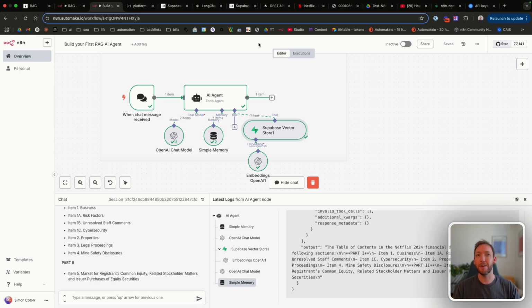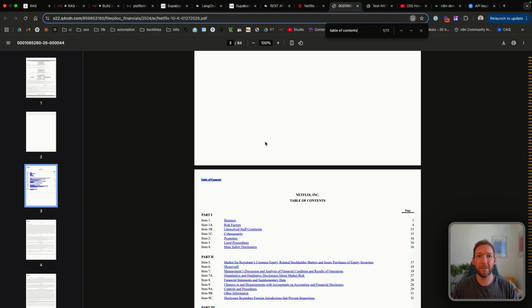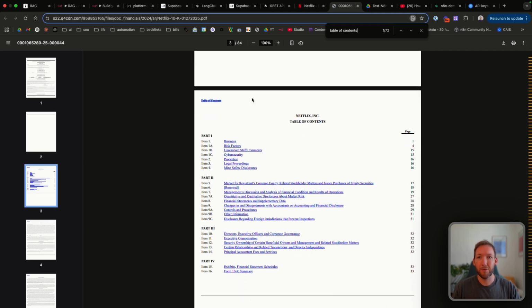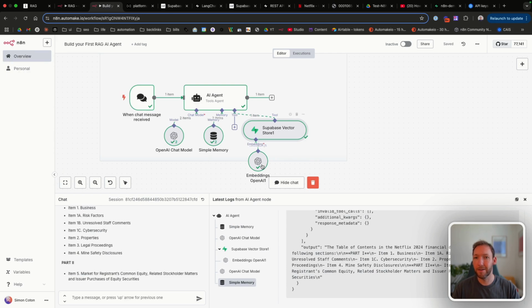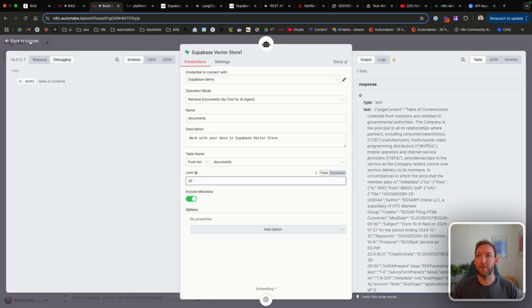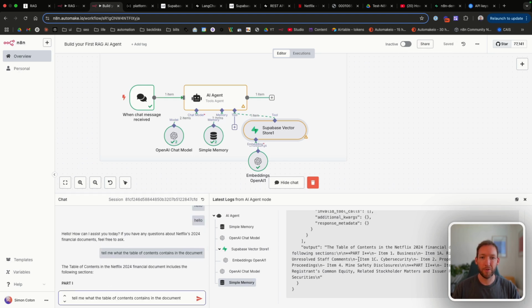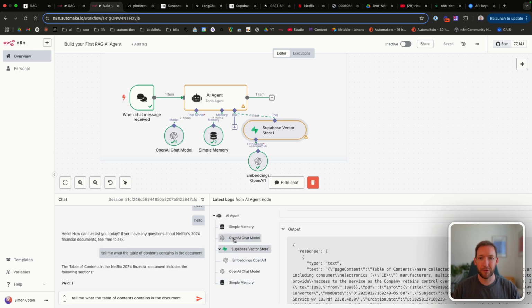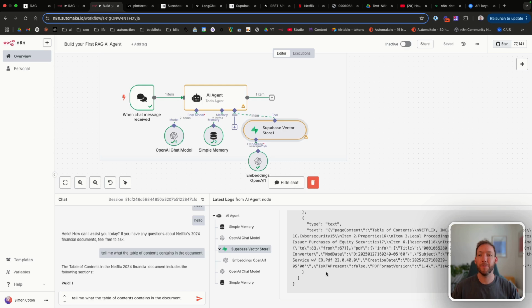I know for a fact by looking back at the document or searching table of contents, you can see it's effectively read this section and started pulling these. So it's pulled these correctly, but it has not included all of them. If we go back and we tell it that it's able to retrieve up to 20 most relevant, it will have a better result here. Because from the outputs of the actual vector store, we can see that it's pulled 5 chunks, but that wasn't enough information. So maybe we need to pull more.